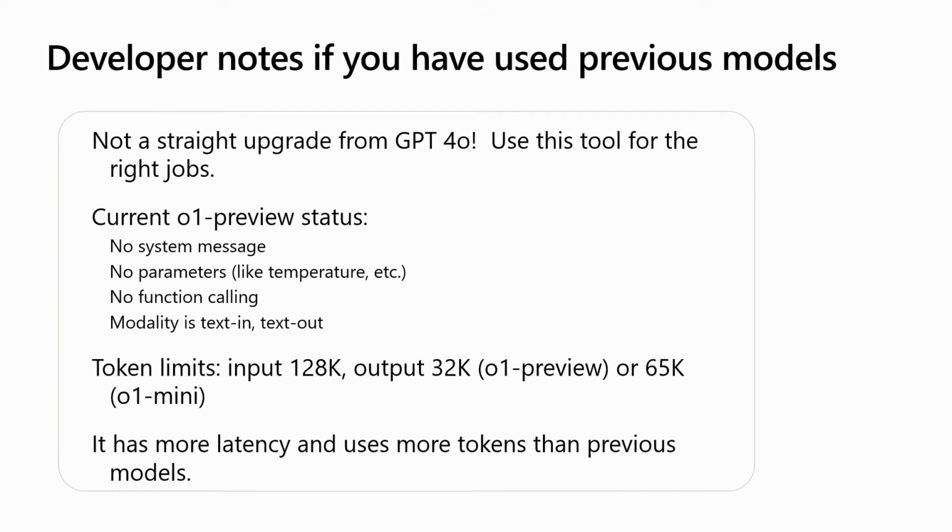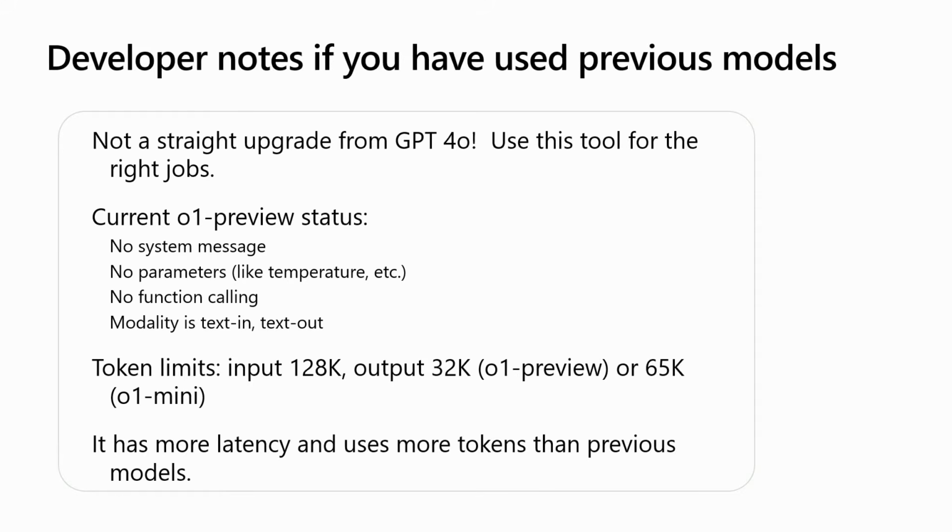That's right. So if you have used the GPT class of models and this isn't your first rodeo, then let me give you a couple insights that'll help you get up to speed faster. First of all, it is not a straight upgrade from GPT-4o over to O1. There are some models, like for example, when GPT-4o came out, this one gave better quality results, and it was cheaper to run and cheaper overall. So it was like no brainer, definitely upgrade everything. That makes sense. But O1 is a model that you want to use for a specific class of problems. And so that's what we want to share with you today, to make sure you understand that specific class of problems of when it makes sense to use.